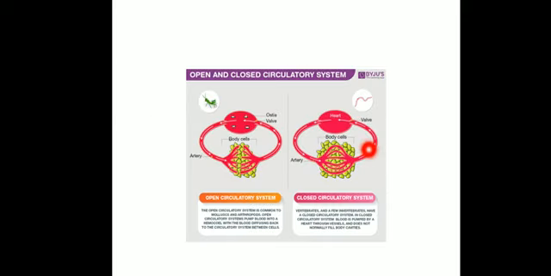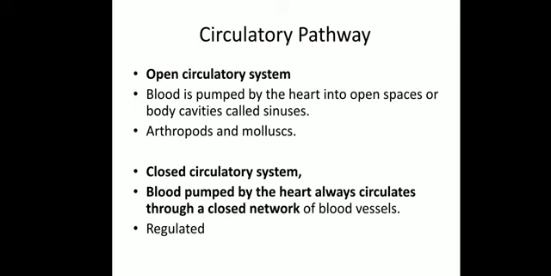These are the sinuses, right? These are mainly found in organisms like Arthropoda particularly. Here is the heart-like pumping organ, which pumps this blood into the different parts of the body. But this blood will be poured into the sinus cavity, called the sinus, where the different cells will be bathing in this blood. So in the open circulatory system, the blood is pumped by the heart into open spaces or body cavities called sinuses, mainly found in arthropods and molluscs.